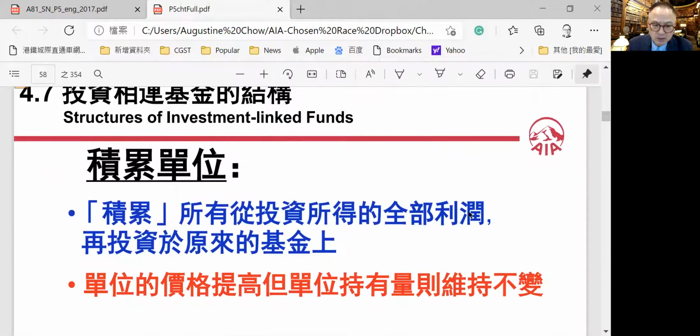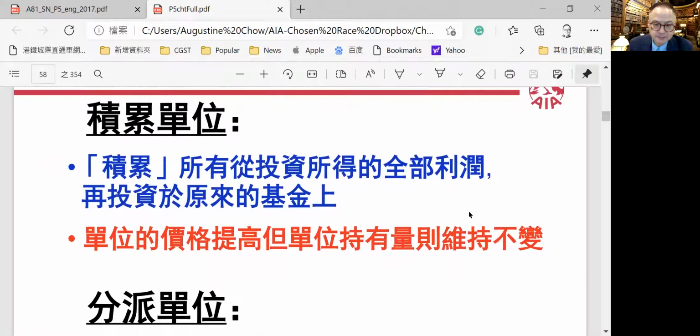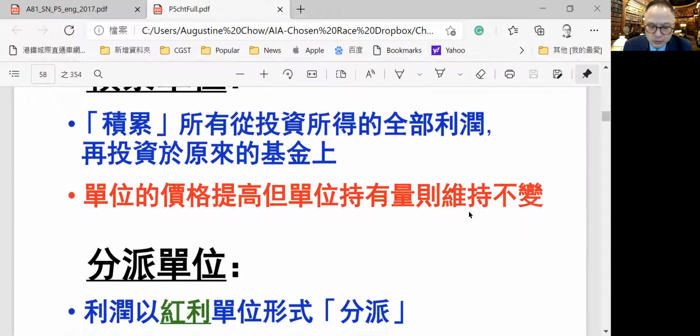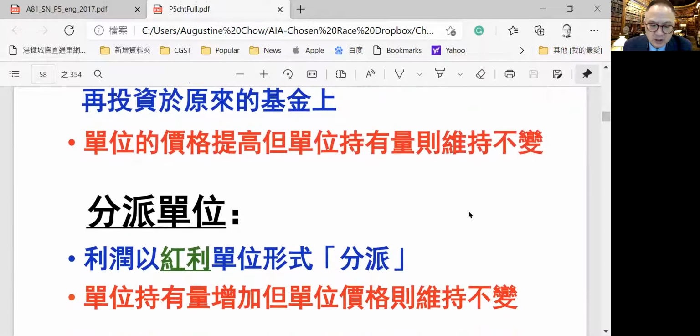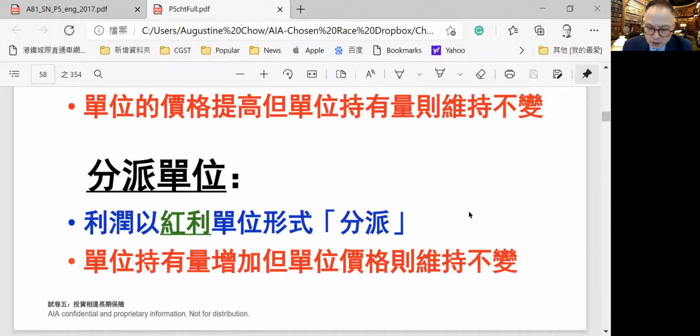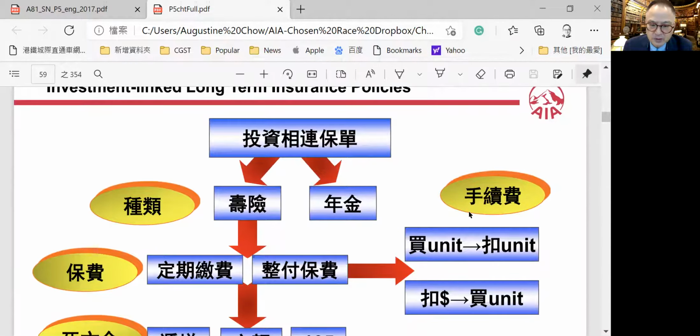Okay, the structure of investment linked policy and the accumulated investment returns with profits will be reinvested into the new units, and that will be in the dividends policy. And so you will increase the number. If you make some profits, you increase the number of units that you hold, but the unit price will not be changed. That's how you make the return.